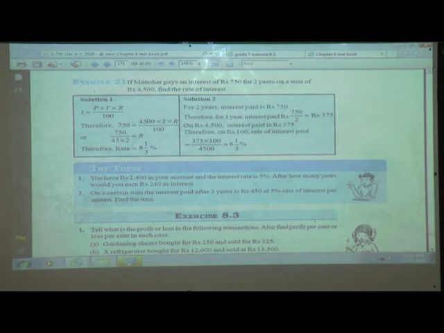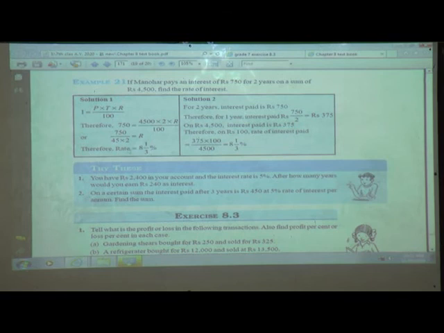Here we cancelled these two zeros. Now it is on the right hand side. When it goes to the left hand side, it takes a reciprocal. That is, if it is in the numerator, it will go to the denominator. So after cancelling this, we get an improper fraction. When we convert that improper fraction, we will get a mixed fraction, because we have to find the rate of interest, which will be in percent.